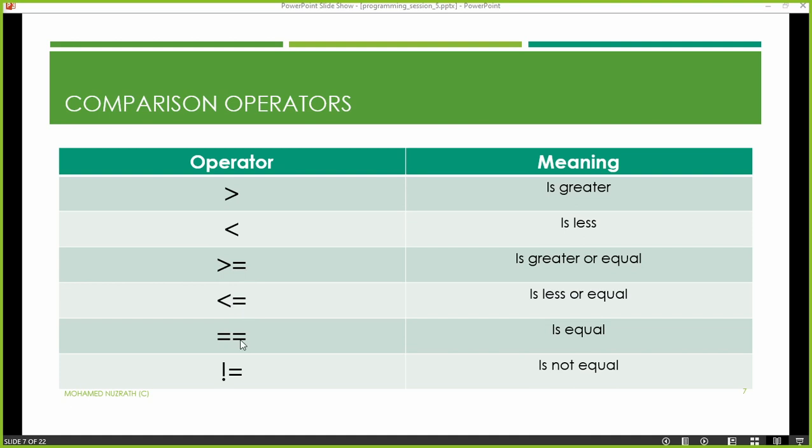For example, when we are comparing a password or something, we can make use of this. And here we are saying something is not equal to something. So not equal to, you can also do.